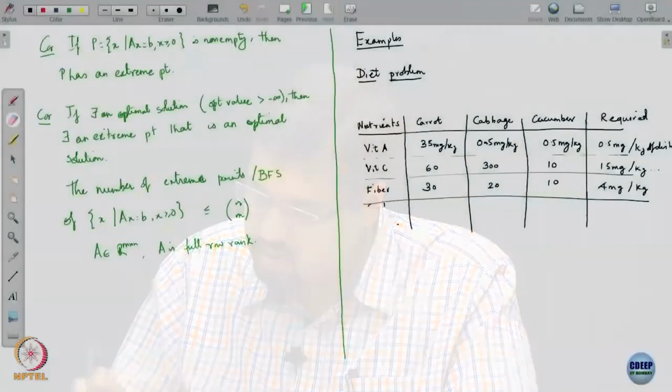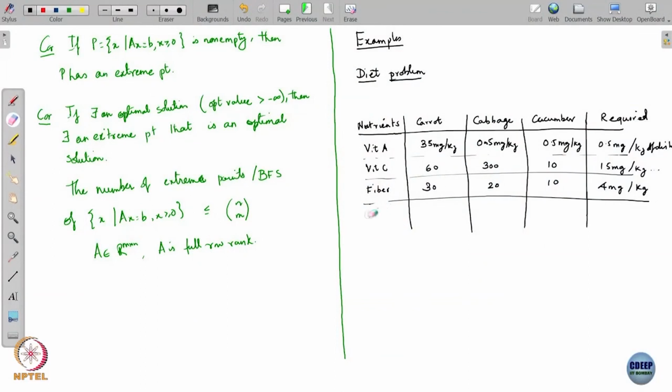The objective is that these all have some prices. Let me look at the price. Let us say the price of carrot is 75 rupees per kg, this is 50 rupees per kg, and this is 15 rupees per kg.